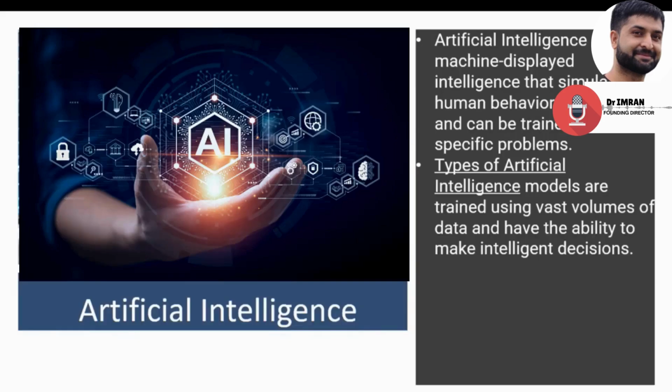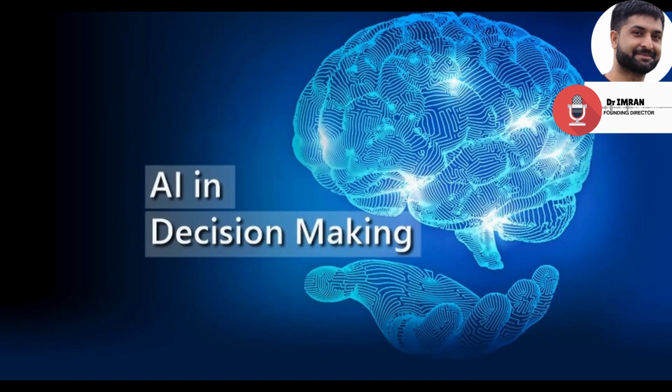Artificial intelligence, or AI, is a field of computer science that focuses on creating intelligent machines which are capable of performing tasks that typically require human intelligence. In simple words, we can say that AI enables machines to simulate human behaviors and thinking. AI can be used for making intelligent decisions.